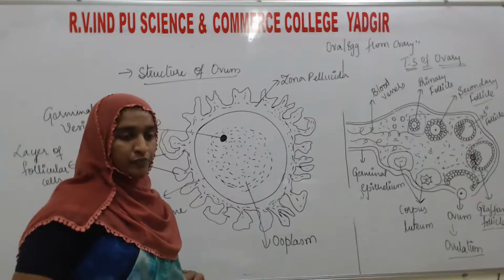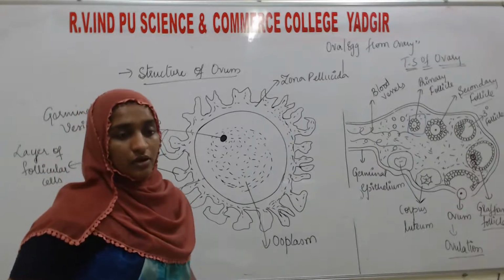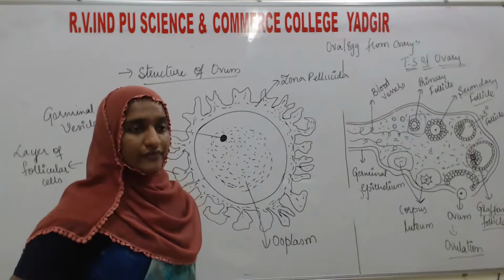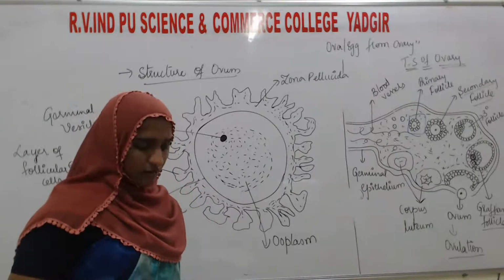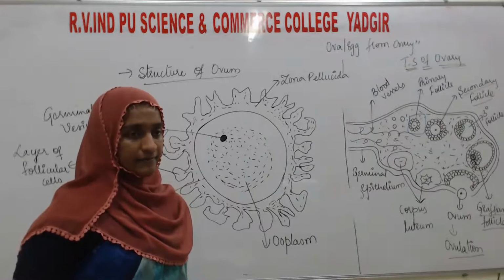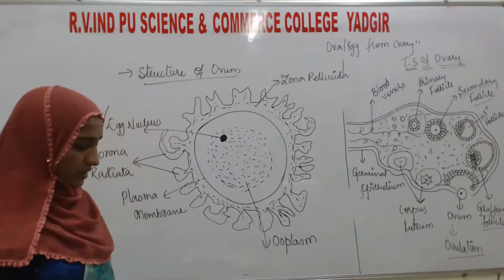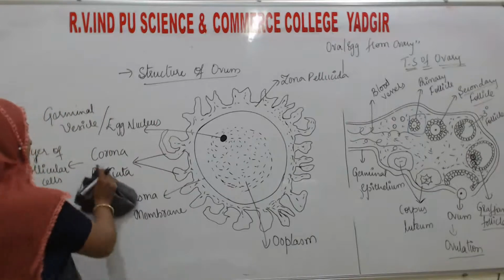So in human beings, the human female ova is microlecithal or alecithal. This is also a very important point, so here I will write.